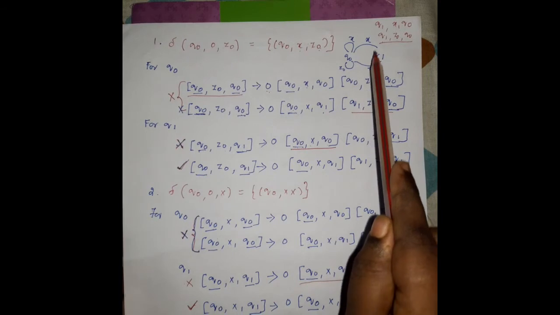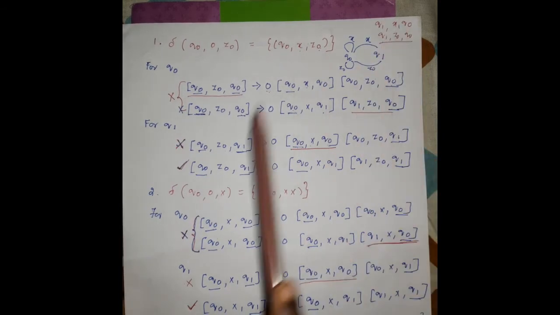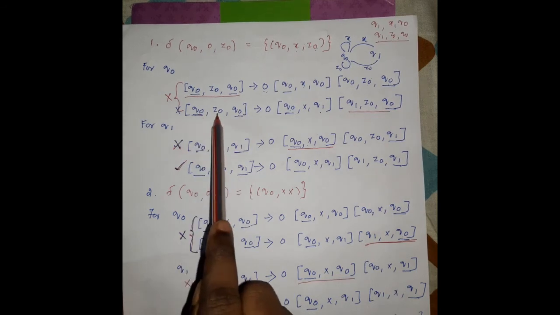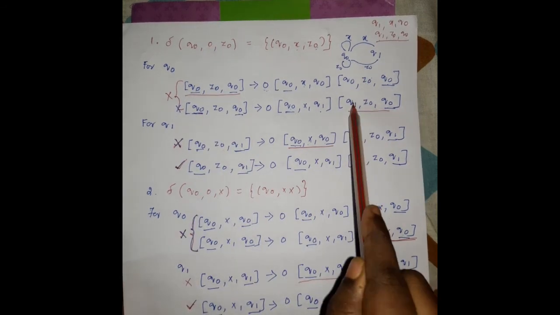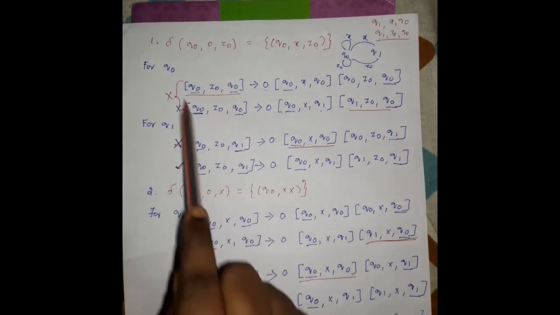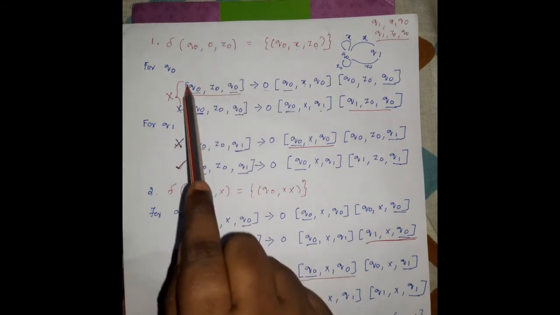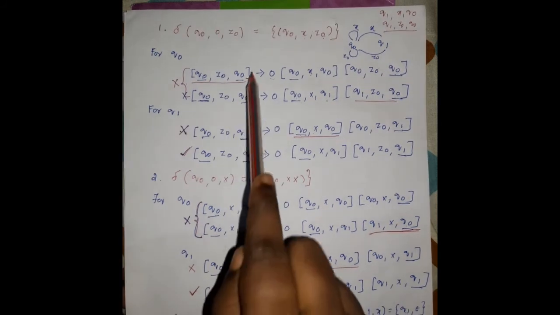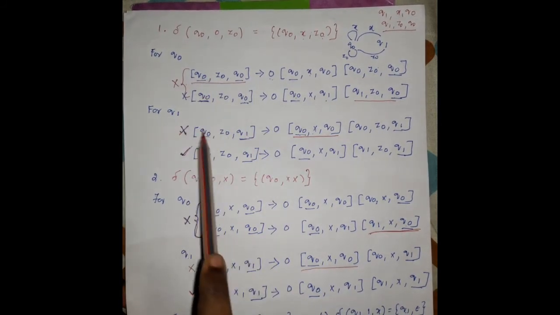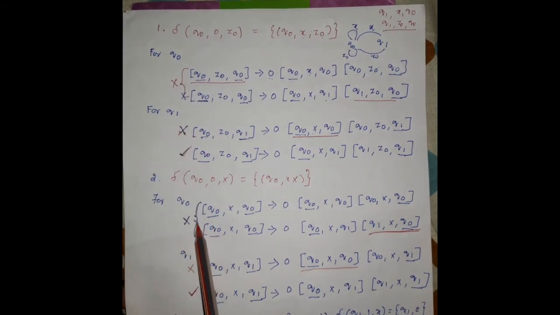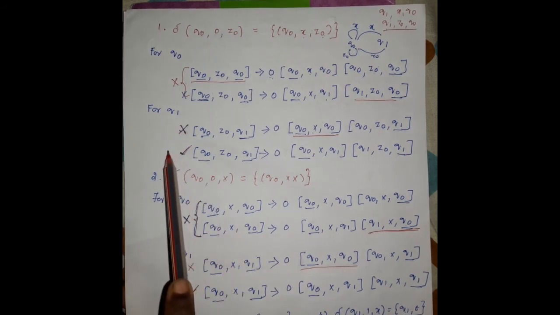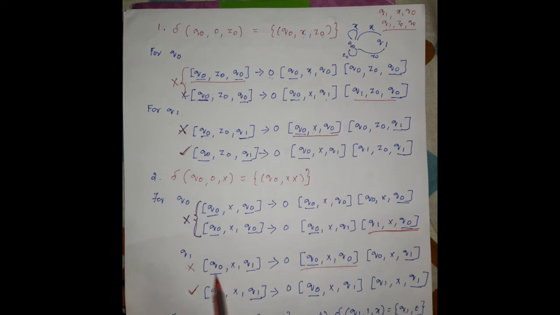Now the next variable is q1 z q0. q1 z q0 is involved in this q0 z q0. So for this q1 z q0, this particular variable q0 z q0 is also eliminated, right. So that's why this variable is eliminated, this 2 and this one are eliminated. So we will only take this production rule and this production rule, tick mark.